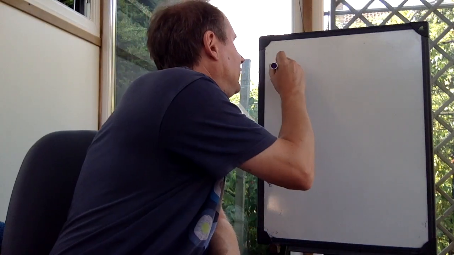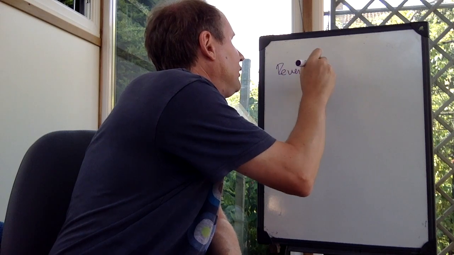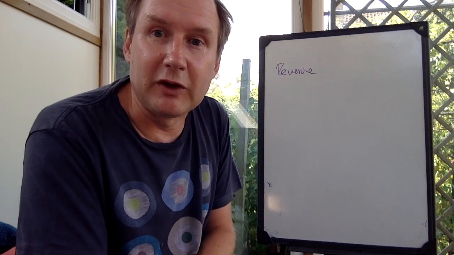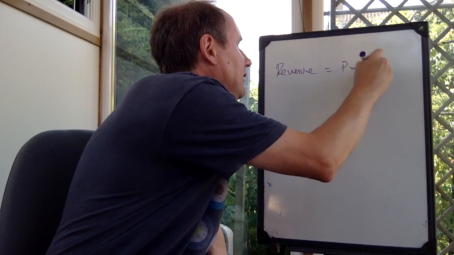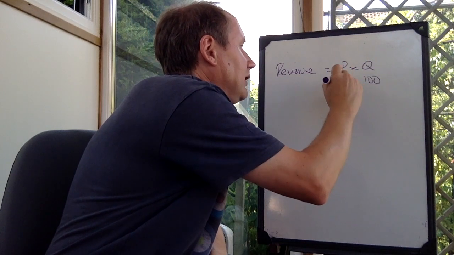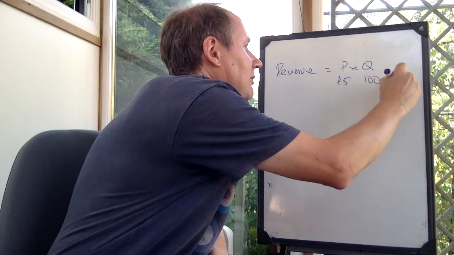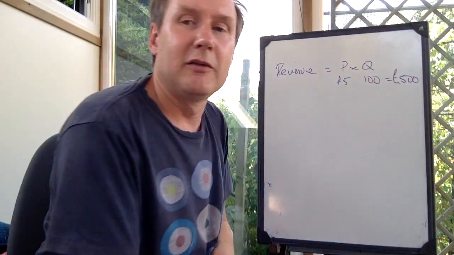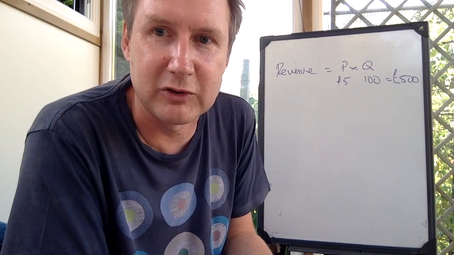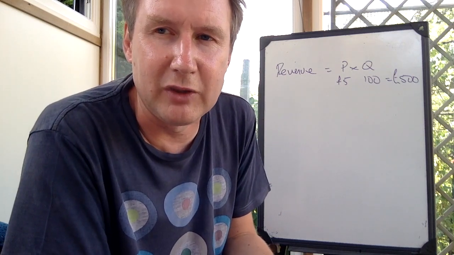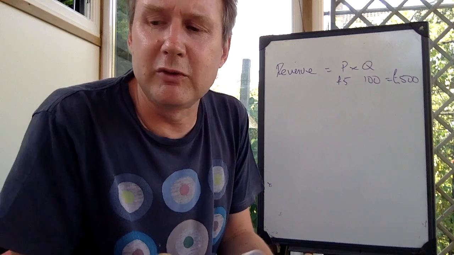Just to get something clear first of all, what do we mean by revenue? Revenue isn't a firm's profit. Revenue is simply the amount of money. It's price times quantity. So if I sell 100 units at £5 each, my revenue is £500. That's not my profit, because it might have cost me £400 to buy them and process them and so on. So my profit would then be £100. So my revenue is money in.